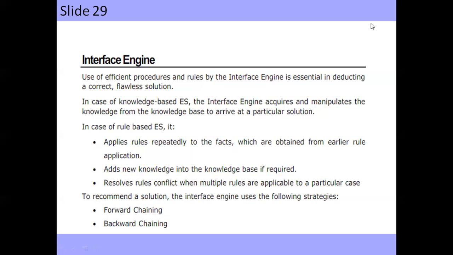The inference engine uses effective procedures and rules, which are essential in deducing a correct as well as flawless solution. In the case of a knowledge base engine, the inference engine acquires and manipulates the knowledge from the knowledge base to arrive at a particular solution. From that, we can say that this is my final output, or whatever solution I am getting, applied for a particular knowledge.